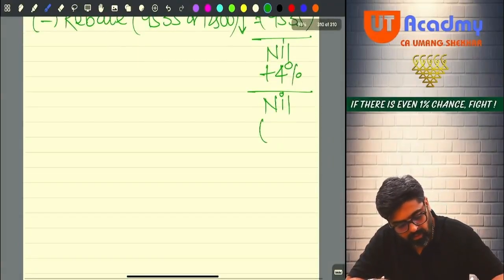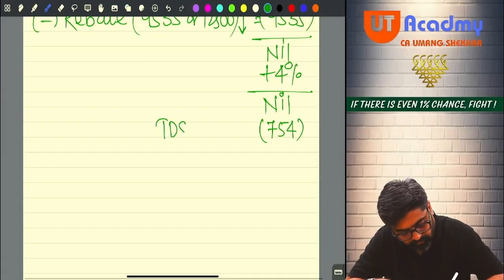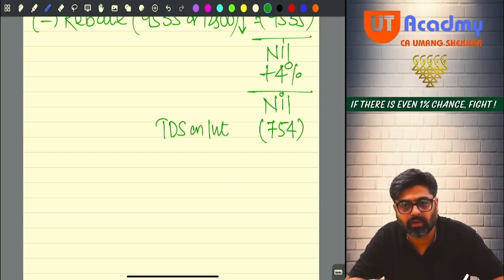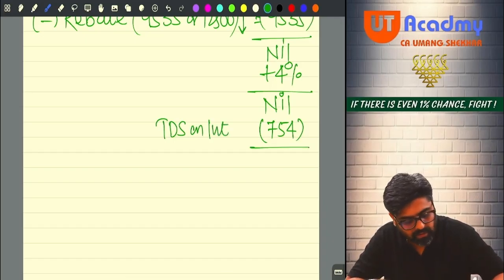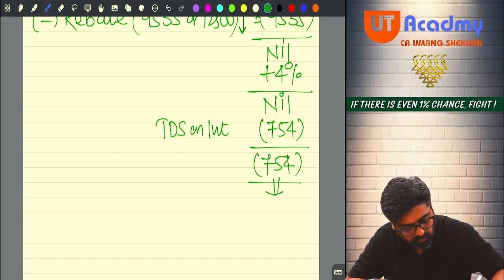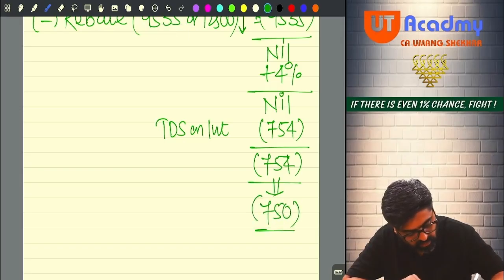So from nil, if you reduce 754 TDS on interest on debentures, yes or no? So you are going to get a refund of 754. You have to round it off. Refund of 750. This refund you are going to get.